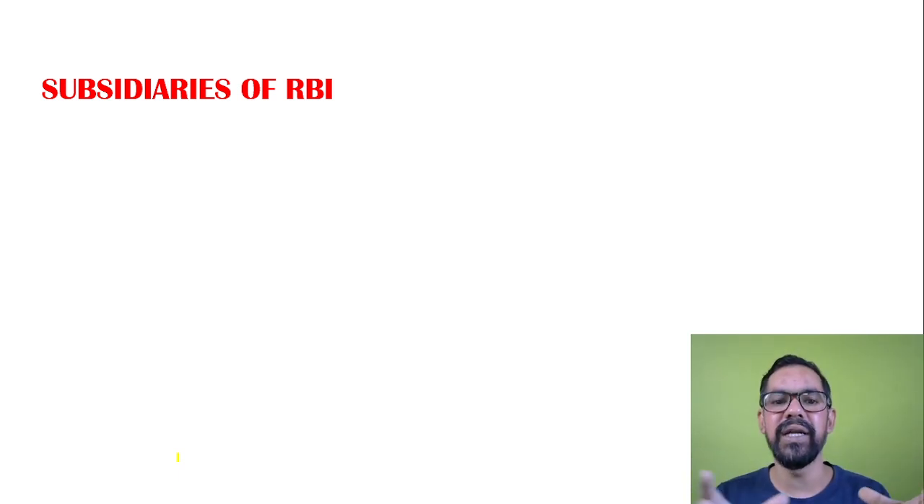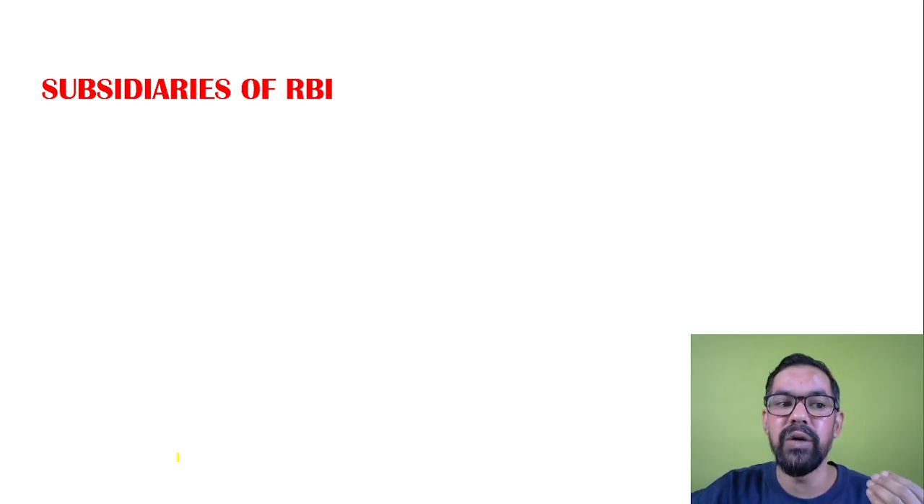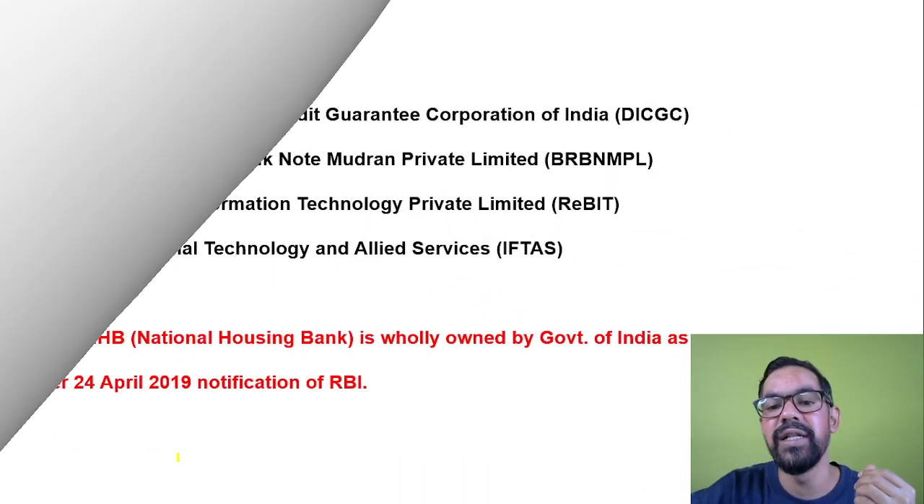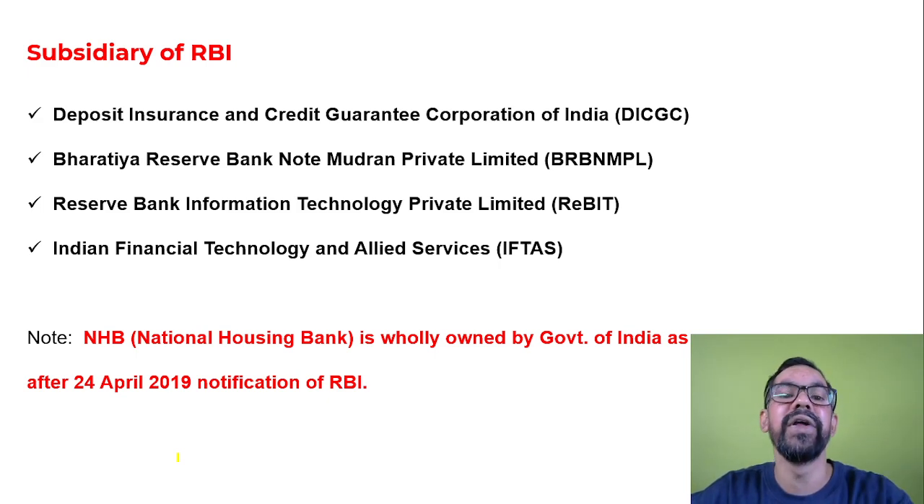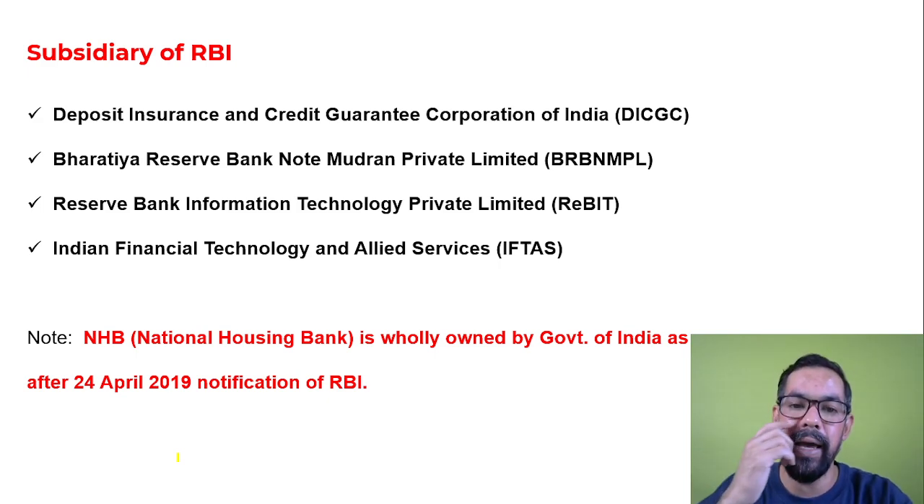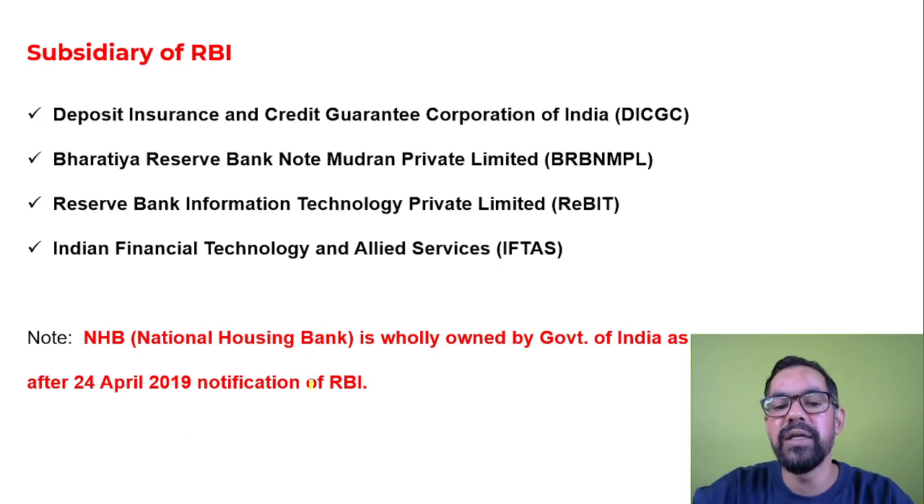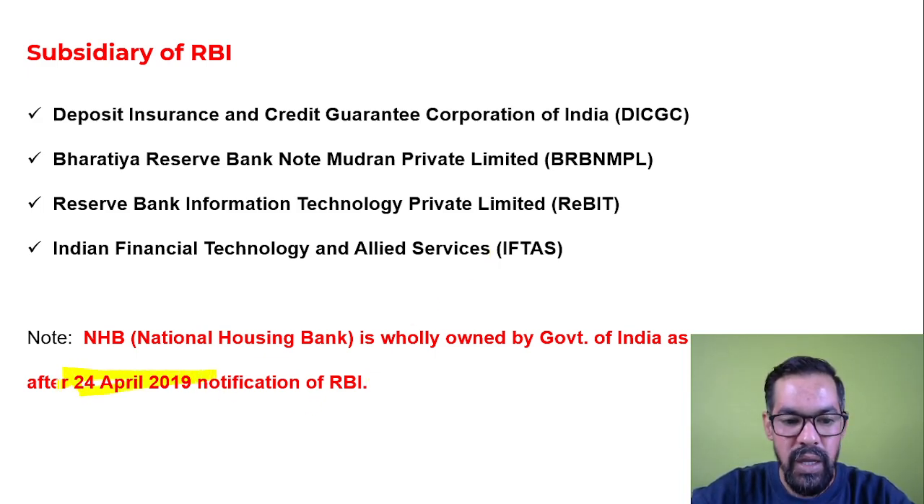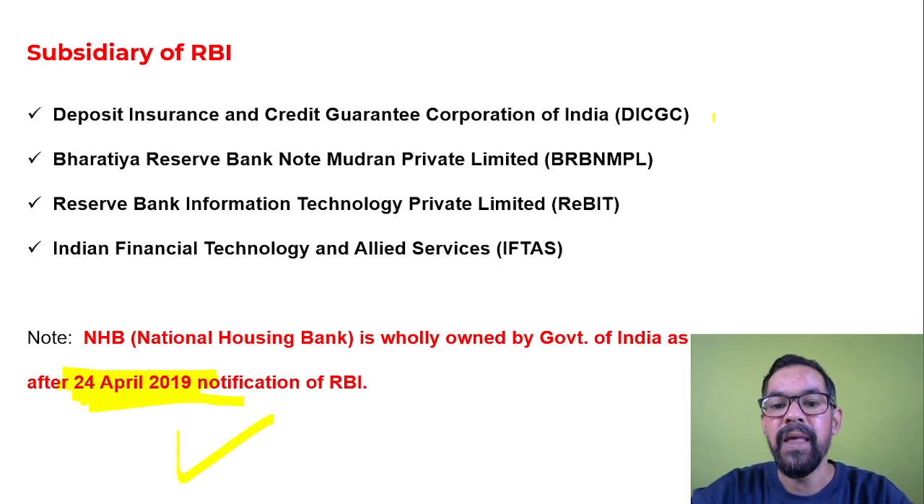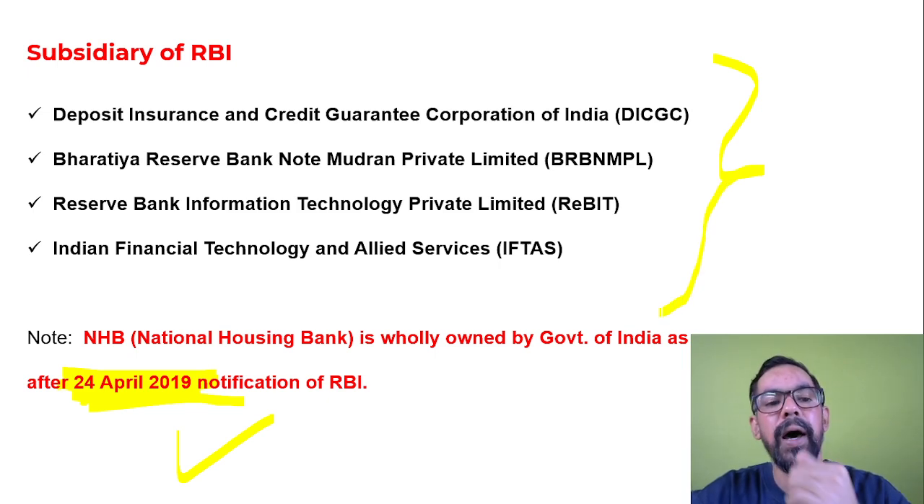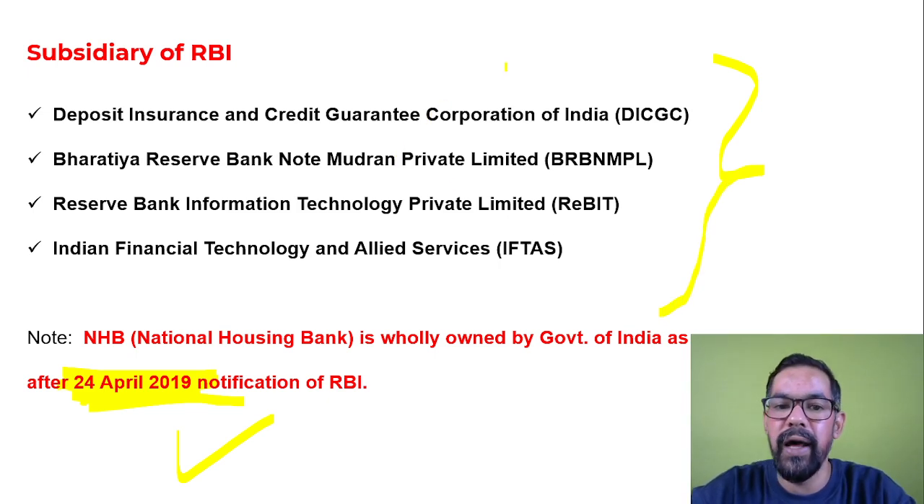So to deal with different areas, RBI has created, as of now, four subsidiaries. Previously we had a fifth one, NHB, the National Housing Bank, which was later taken over by the Government of India. On 24th of April 2019 it was taken over by the Government of India. So now it belongs to the Government of India, and these four generally belong to RBI. So we have four major subsidiaries of RBI.